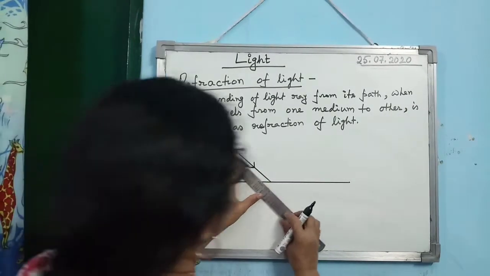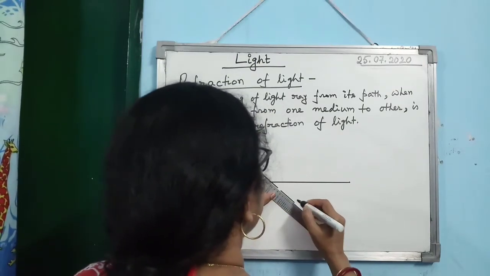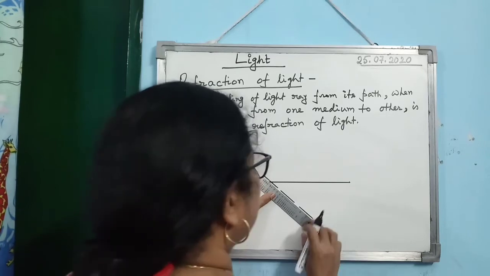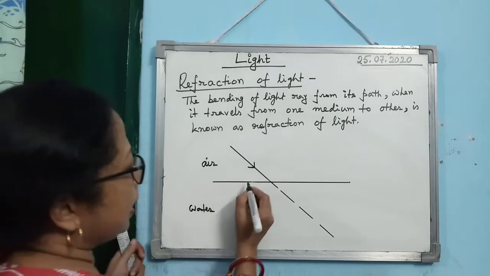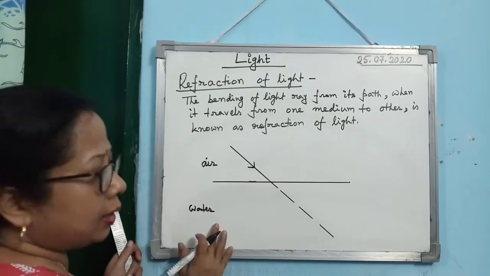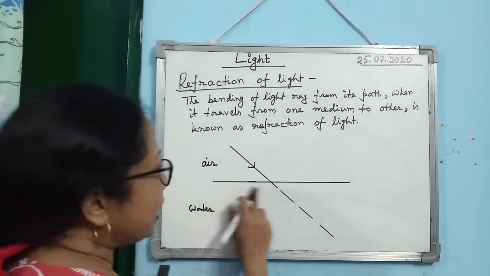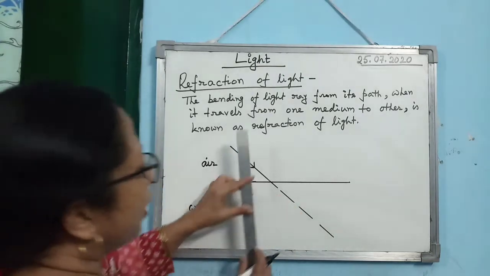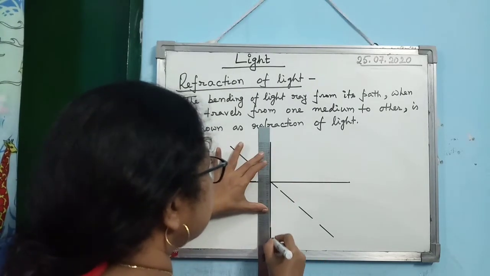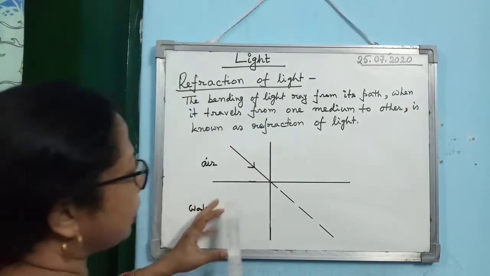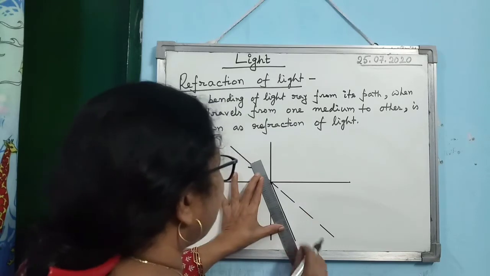you will see that this is the original path of the light. Just see how I am drawing the diagram. You must draw the diagram in the same manner. You must follow the video properly. So, if water is not there, then light should follow the straight path. But as water is there, I am drawing the diagram, you draw it in the same manner, and then I will give you the explanation. You will observe that light will bend from its path.